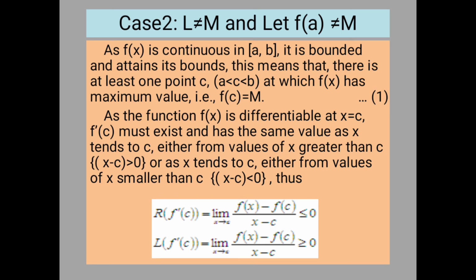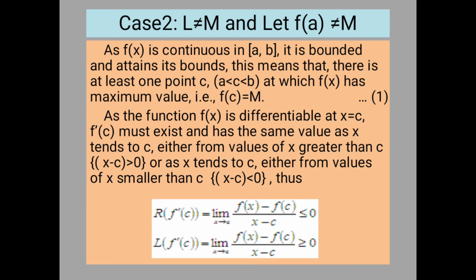And now consider the left hand derivative at x equal to c. That means here x tends to c from values of x less than c. That is, x minus c is naturally less than 0. But f of c is the maximum value here also. f of c is the maximum value for all x in the closed interval [a, b].